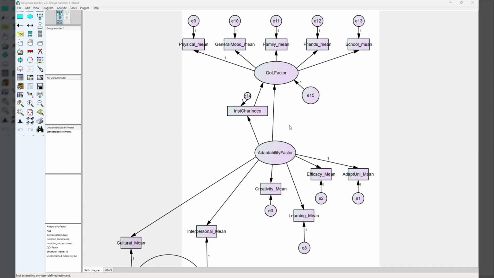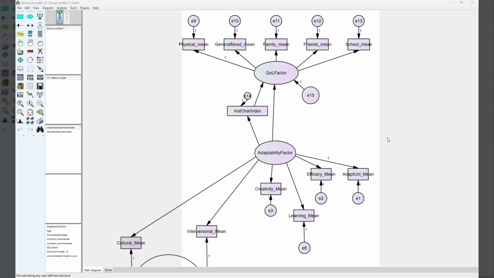shown in the text output, whereby the alpha path, that is the adaptability to the institution character index, was not statistically significant, and the bootstrap confidence intervals for the standardized indirect effect include negative 0.011 to 0.74.